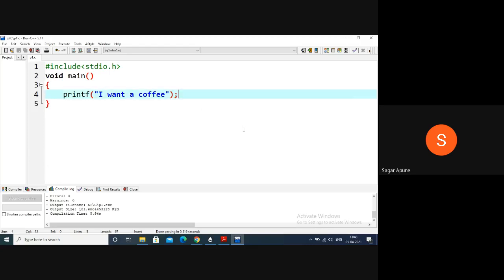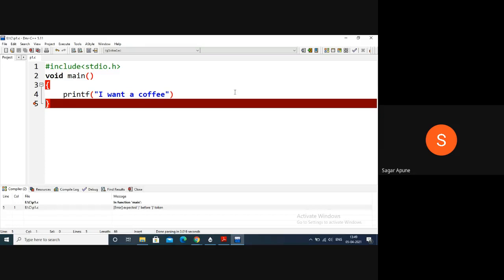Suppose I remove this semicolon from here and I save this program again. Then recompile your program. Compile it. Yes, there is an error here. A red mark is displayed, and the error is shown by the compiler. Here we will not get an output.